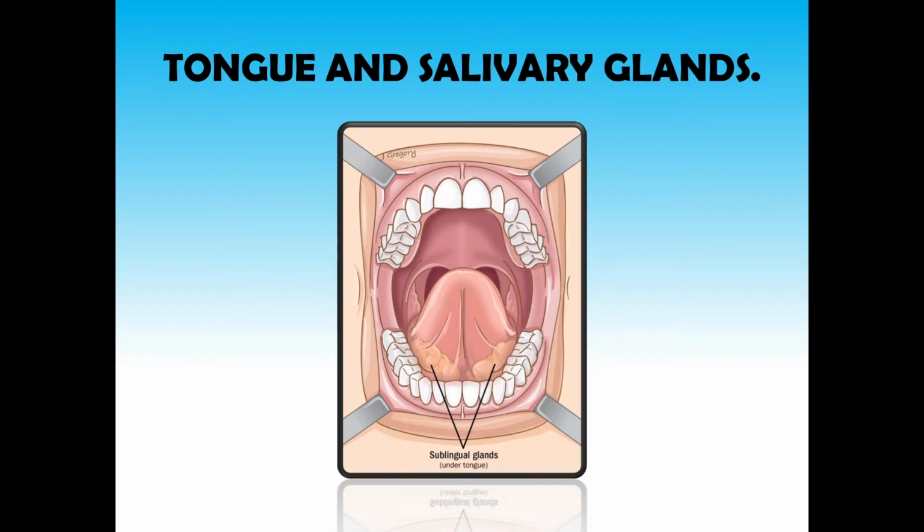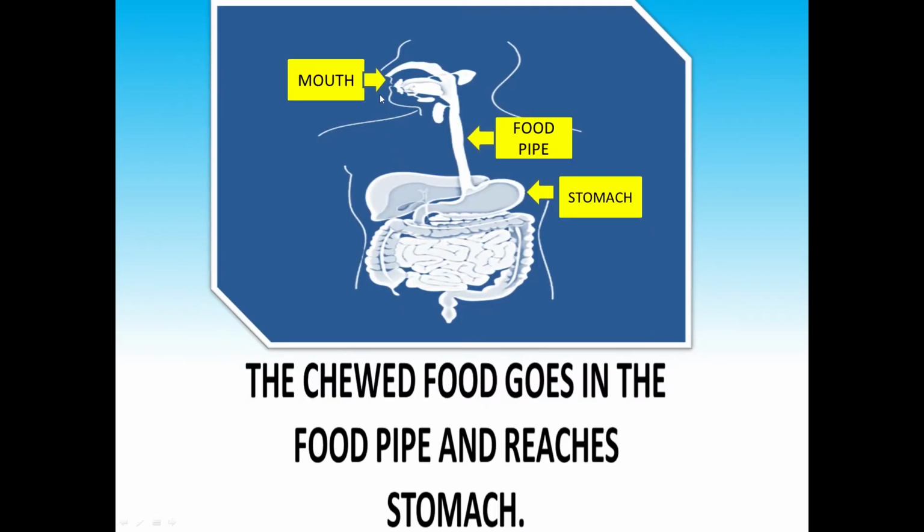When we actually taste the food, the saliva increases. So we taste with the tongue, and the water which comes in the mouth is coming through these salivary glands.